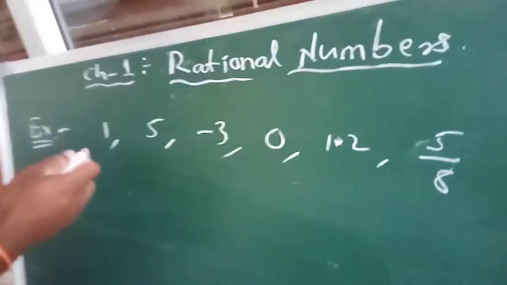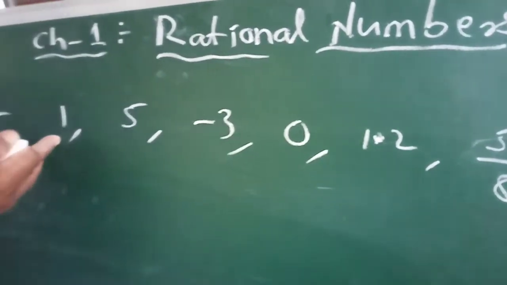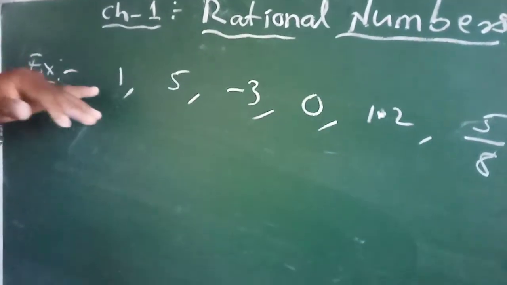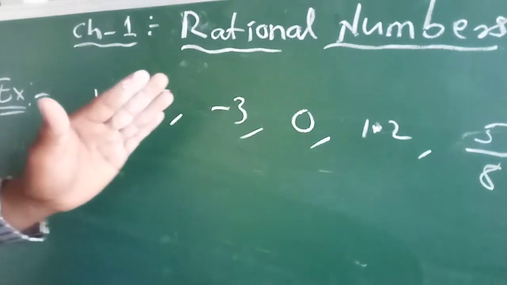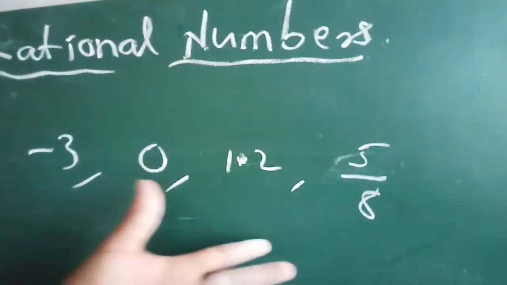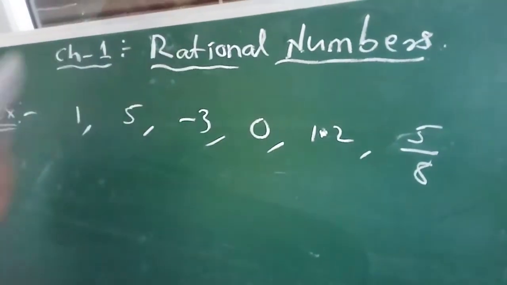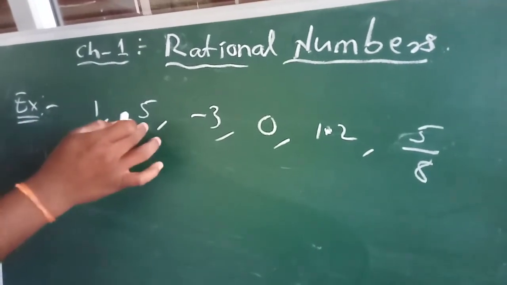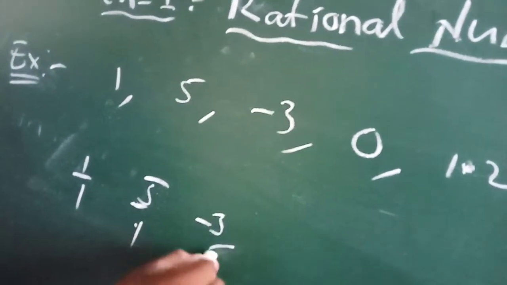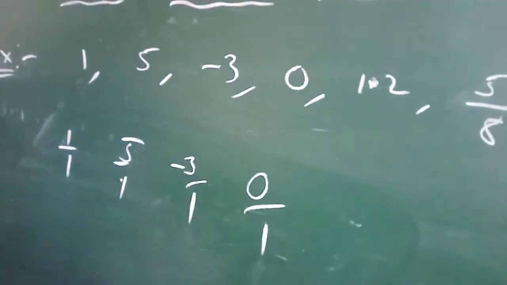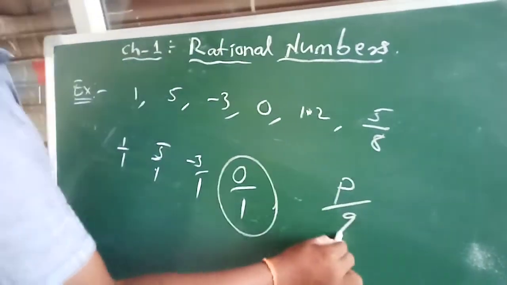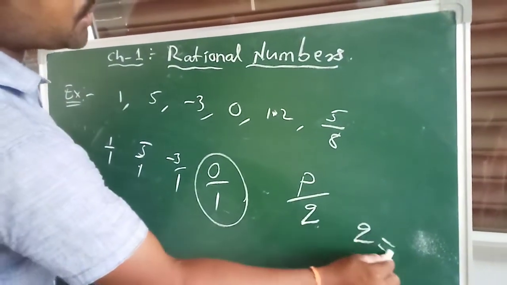Now see children, 1, 5, -3, is it a natural number or a positive number? 5, -3, 0, 1.2, 5 by 8. So these all are examples of rational numbers. We can write 5 as 5 by 1, -3 as -3 by 1, and 0 also we can write as 0 by 1. So our condition, if any number is in the form of P by Q, our condition is Q not equal to 0.